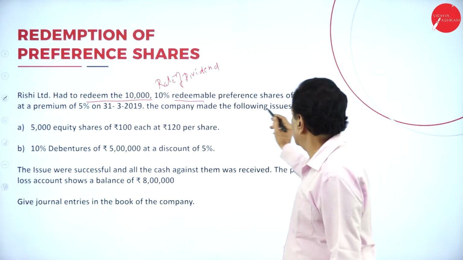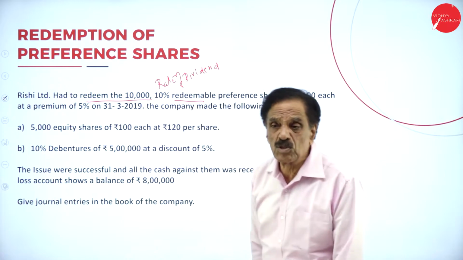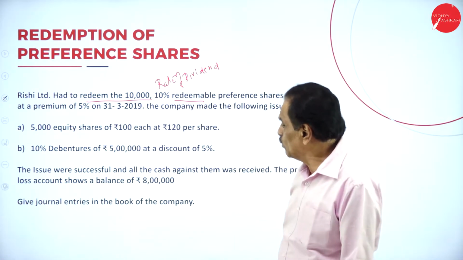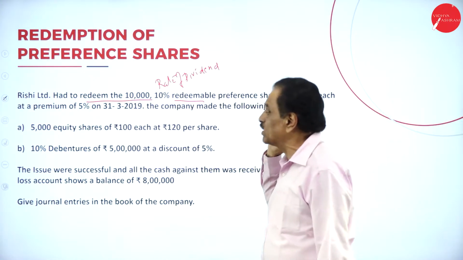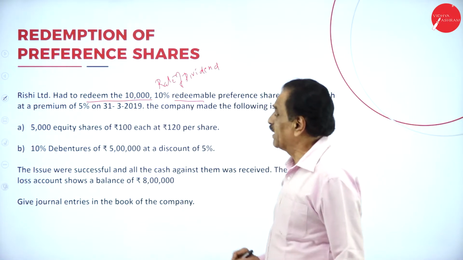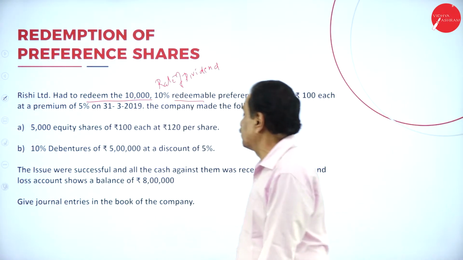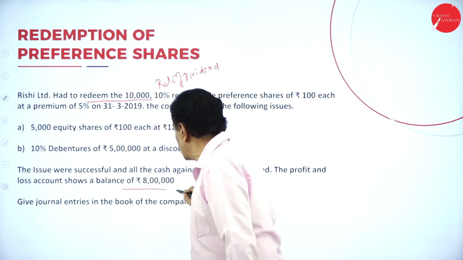The company made the following issues. 5,000 equity share of 100 is at rupees 120 per share. They are going to issue 10% debenture of rupees 5 lakh at a discount of 5%. The issue was successful and all the cash against them was received. The profit and loss account balance shows 8 lakh.